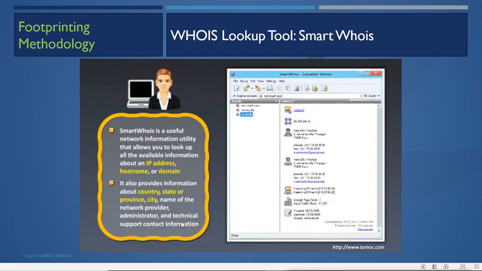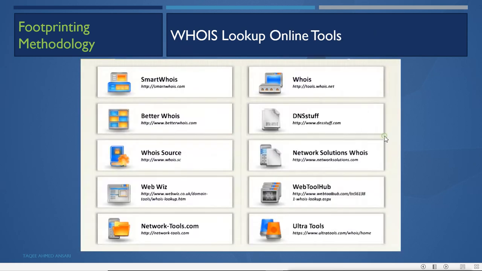You can do it directly on online sources or use this graphical tool. There are different online tools for these lookups, like Smart Whois, tools.whois.net, DNSstuff, whois.sc. We have many other different sources.